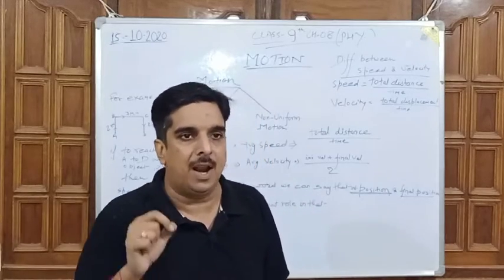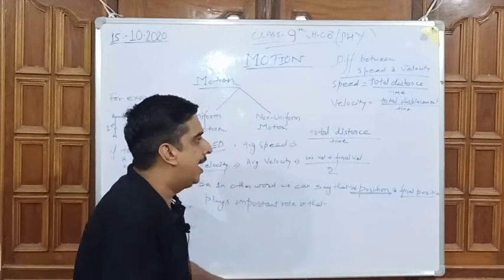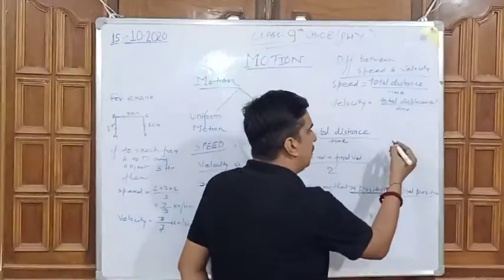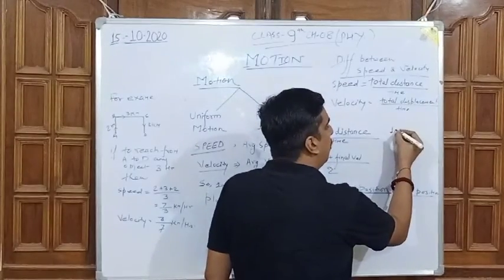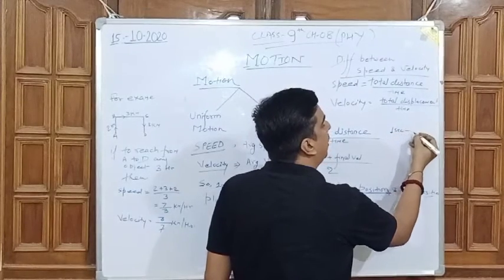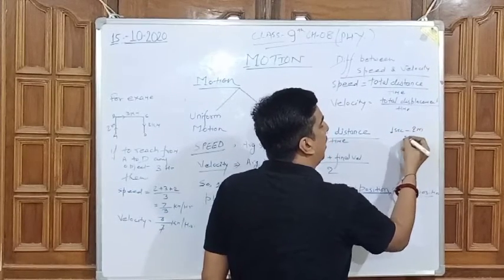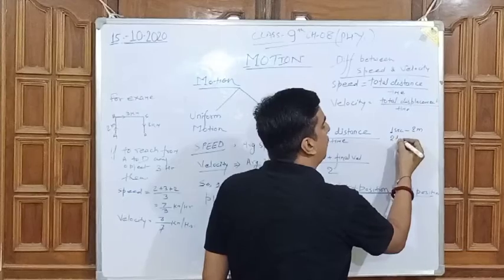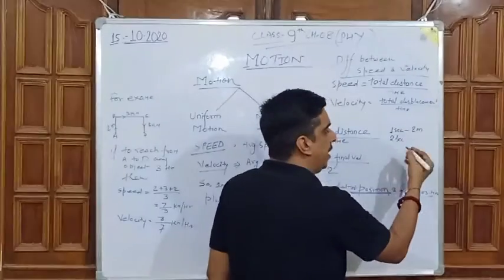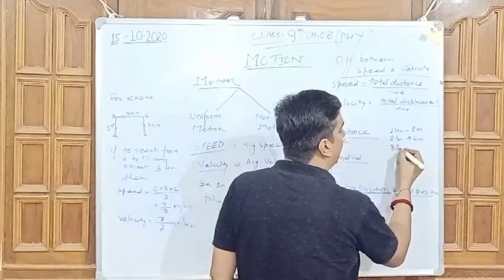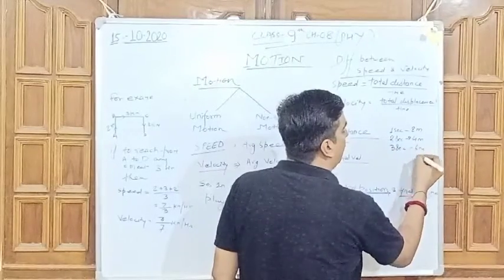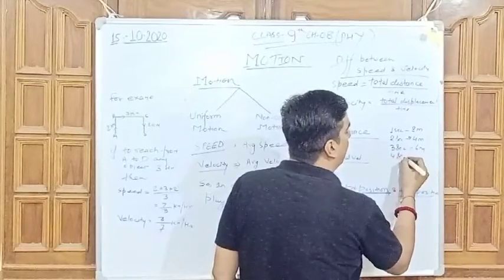For an example, I am giving it to you: if any object moves 2 meters in the first second, again 4 meters in the second second, 6 meters in the third second, 8 meters in the fourth second.